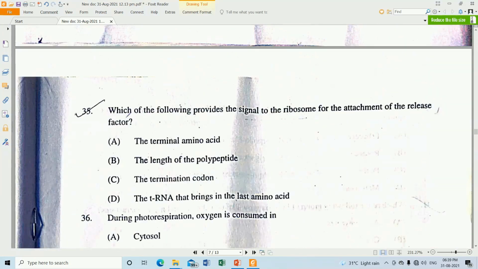Question number 35. Which of the following provides the signal to the ribosome for the attachment of the release factor? So that will be the termination codon will be the right one.